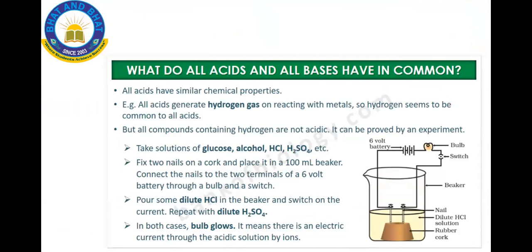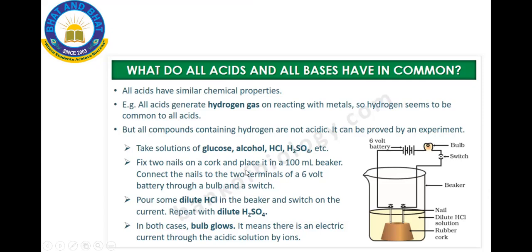So how do the acids and the bases conduct electricity? In the presence of an acidic medium, it will conduct electricity, and there's a glow in the bulb. If you take the acid or the base, there's a glow in the bulb because it conducts electricity, because the acid or the base forms hydronium ions, or it is able to ionize.